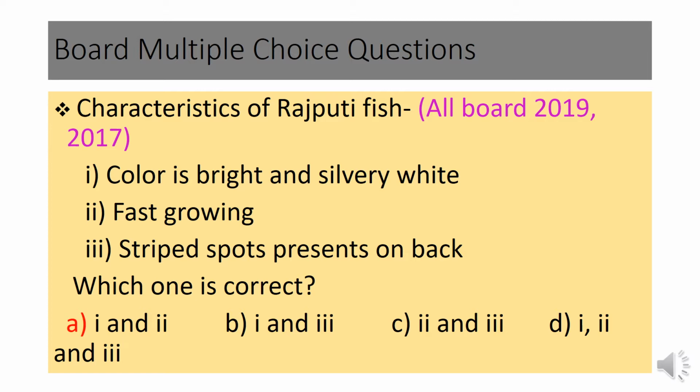The disease resistance power of Rajputi fish is very high. The fish can survive in less water, etc. Here the options are: first, color is bright and silvery white; second, fast growing; third, striped spots present on back. But striped spots on the back are not a characteristic of Rajputi fish. So the answer will be 1 and 2, that is, color is bright and silvery white and fast growing.